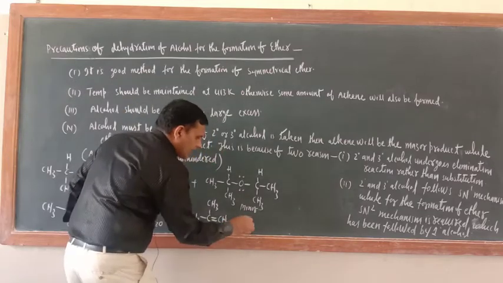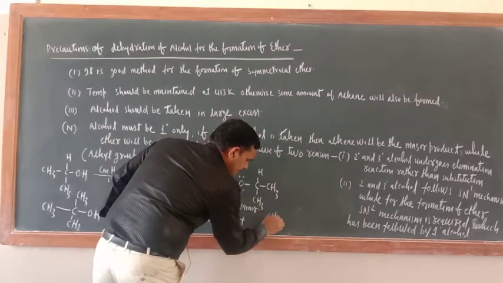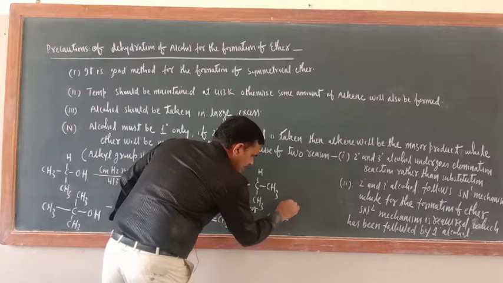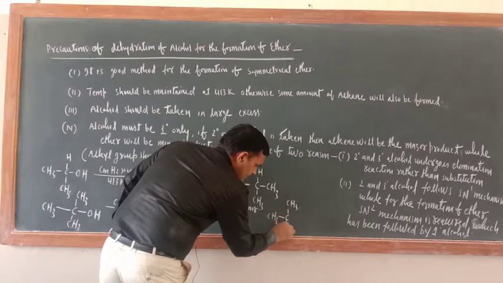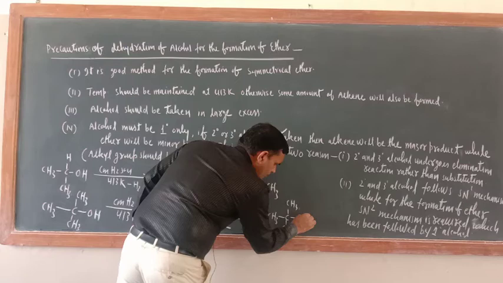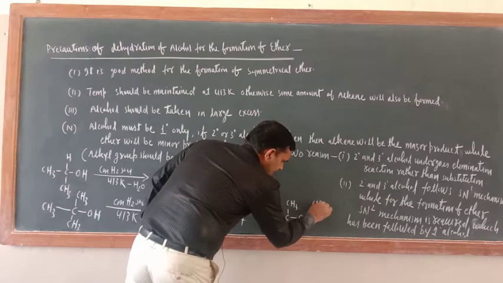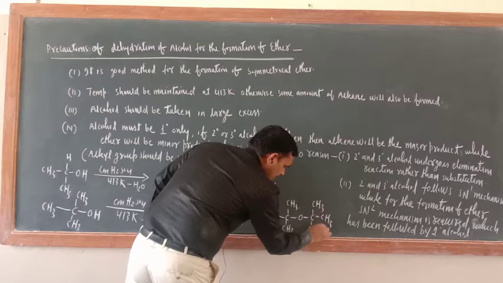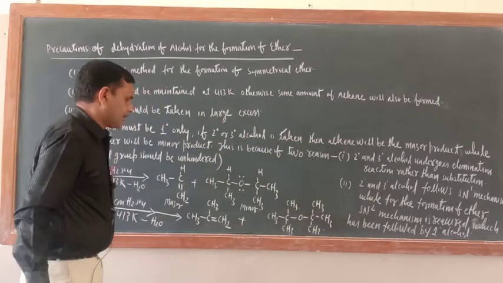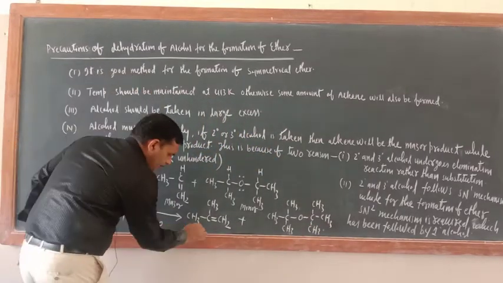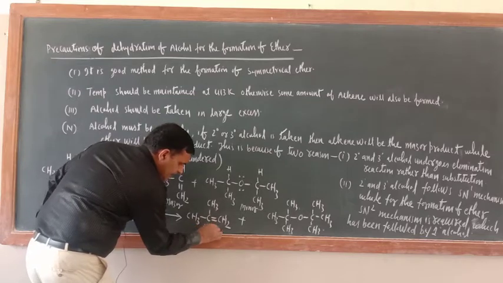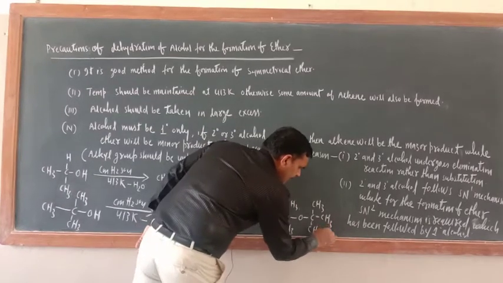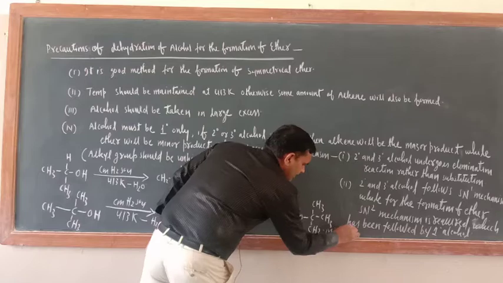And some amount of this ether will be formed. CH3C, CH3, here also CH3, here O, C, CH3, CH3 and CH3. Okay, name you write. So this will be the major product, this will be the major product, and this will be the minor product.